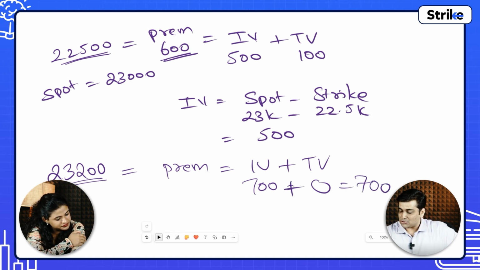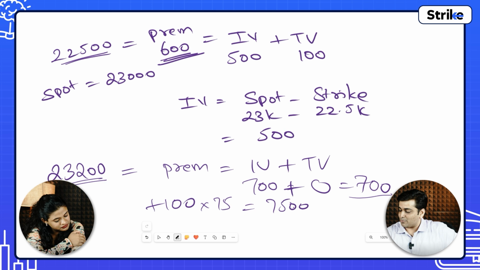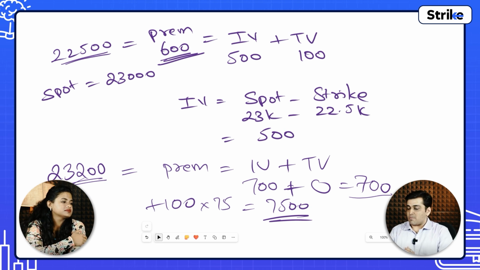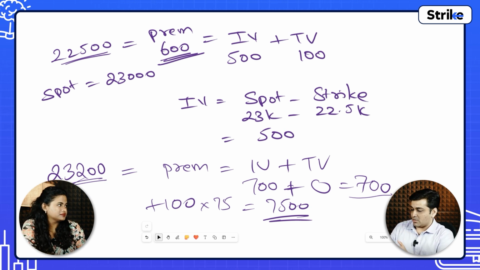So you are buying this call option at 600 and you will be able to sell it off, or it will expire at 700. So your 100 rupees will be profit multiplied by the lot size, that is 7,500 rupees will be your profit if Nifty were to expire at 23,200. Correct. Did you understand this? Okay. So this was about call option premium.